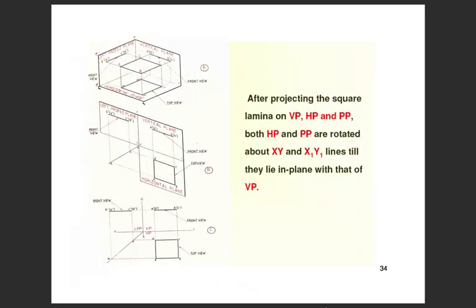After projecting the square lamina on the VP, HP and PP, both the HP and the profile plane are rotated about the XY and X1, Y1 lines till they lie in plane with that of the VP.